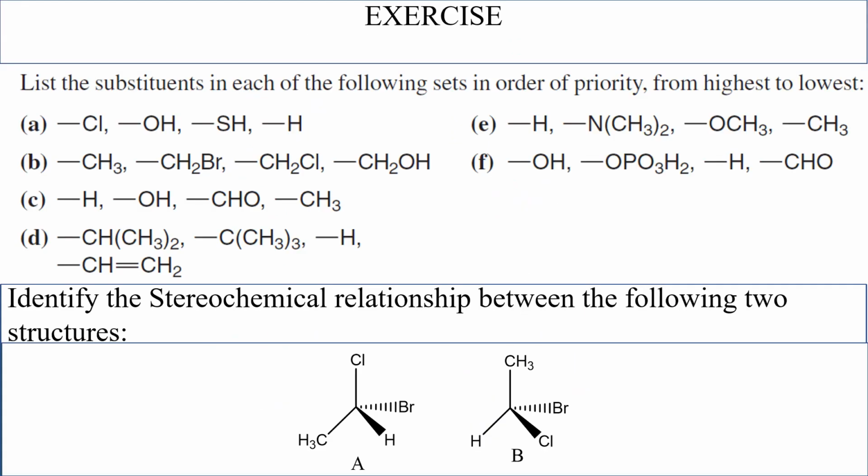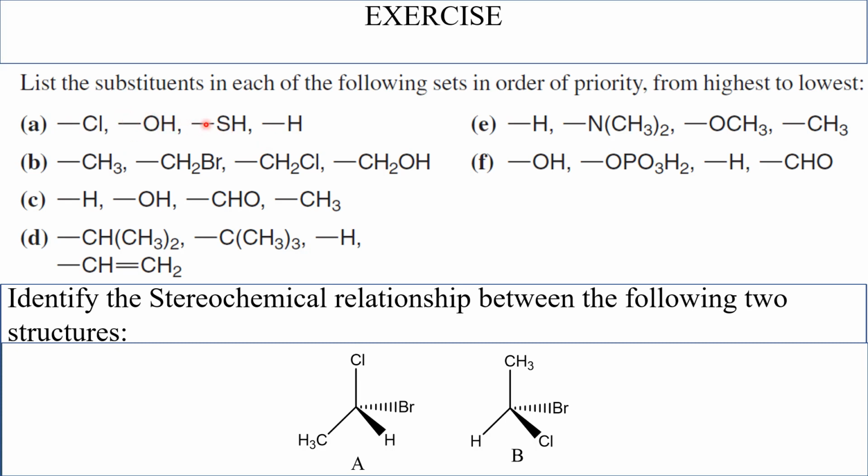Here are some exercises for you. I have given different sets of groups. Now it is up to you to give the priority order for the groups in each set. Here we have chlorine, and in this case we have oxygen directly connected to the chiral carbon.